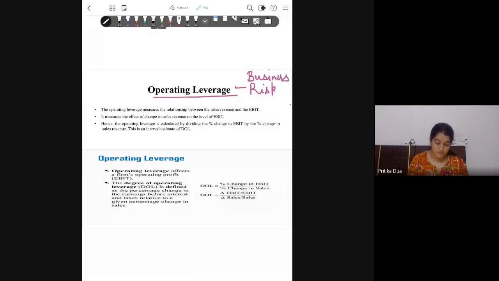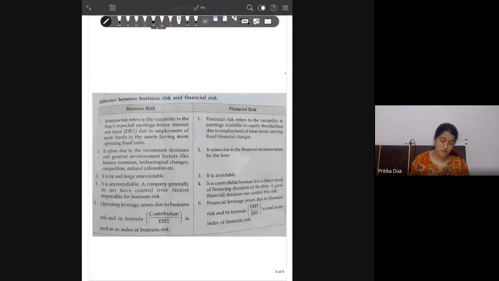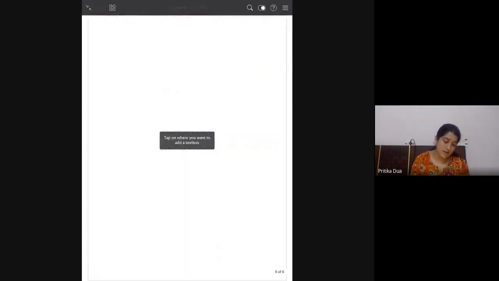So before I proceed with the technicalities, let's revise a concept. By this time, all of you know that sales minus all the costs, that is your fixed and variable cost, give you the profit before interest and taxes. This is also known as earnings before interest and taxes.